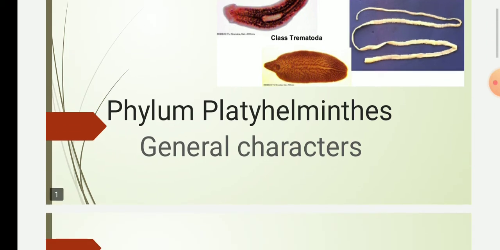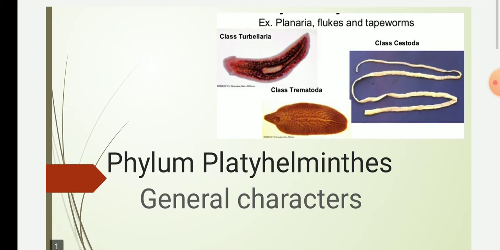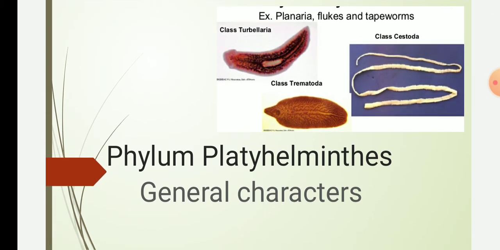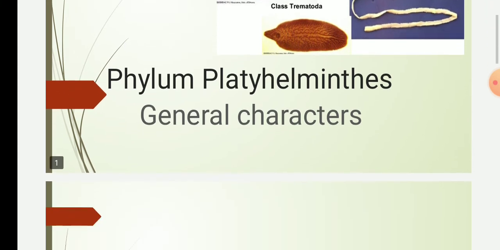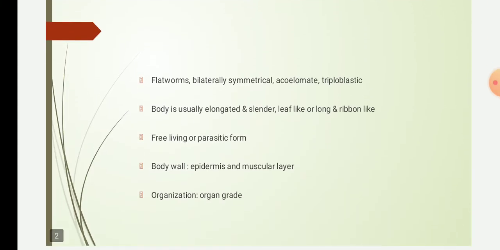In today's lecture we will study only the general characteristics of the phylum Platyhelminthes. As I already said, the Platyhelminthes are also known as the flatworms. They are bilaterally symmetrical. What is symmetry? Symmetry refers to the arrangement of the structures in an animal in relation to the central axis.